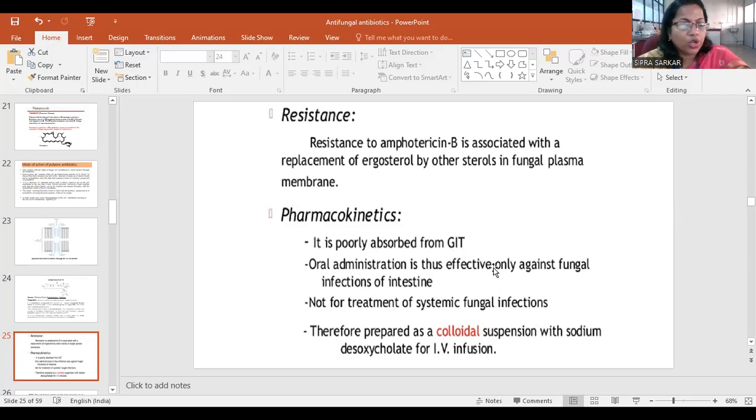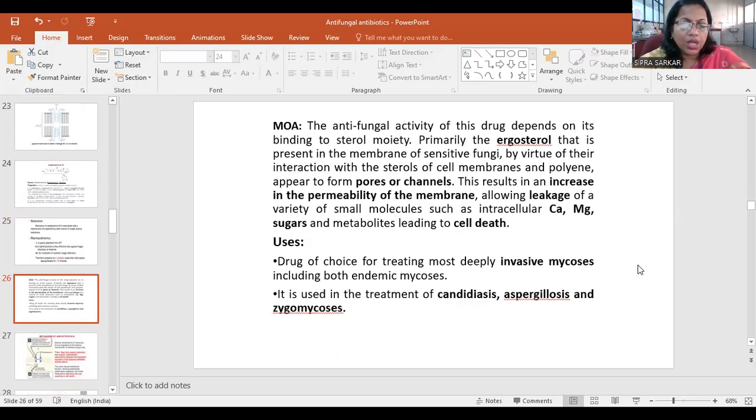Now coming to the pharmacodynamics of the drug, it is poorly absorbed from the GIT. Oral administration is thus effective only in fungal infection of the gut, not for treatment of systemic fungal infection, and therefore it is prepared as a colloidal suspension with sodium deoxycholate for IV infusion. The antifungal activity of this drug depends on binding to the sterol moiety, primarily ergosterol, that is present in the membrane of the sensitive fungi.